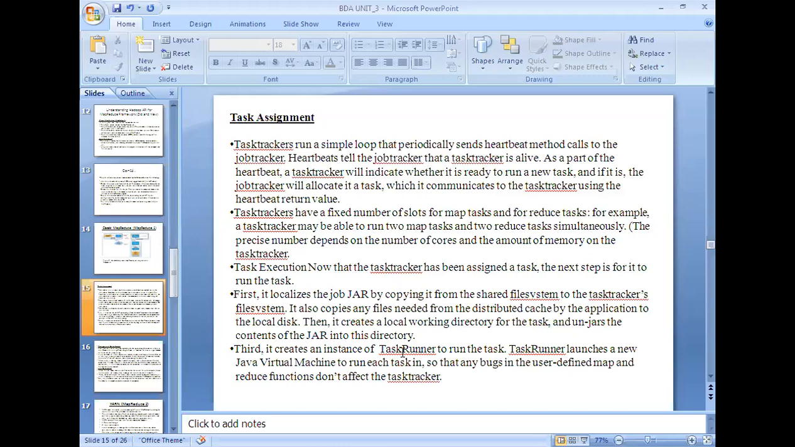So in such a way, the job tracker will identify which task trackers are available or free now, or idle now, so that it will allocate the task to those particular task trackers. Internally you just remember that a task tracker is running at a data node. So when it assigns the task to the data node, in the sense it assigns the task to the task tracker itself, right? The next point is, task trackers have a fixed number of slots for map tasks as well as for reduce tasks. For example, a task tracker may be able to run 2 map tasks and 2 reduce tasks simultaneously.